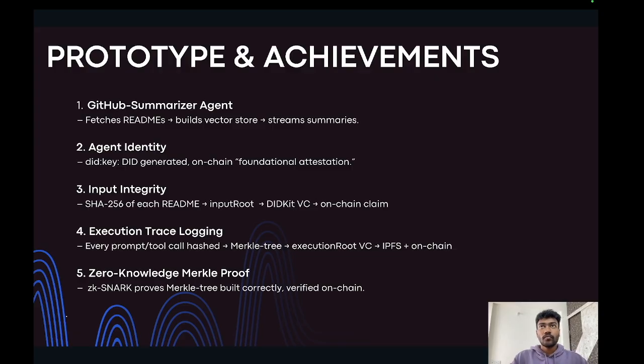Then we do the input root computation. So what is input root computation? We basically take the README files from all these GitHub repositories, hash them, and produce a single input root digest, and then we wrap the input root in a W3C compliant verifiable credential. We are using the library DIDKit and the DIDKit CLI for doing this, and we sign it with the AI agent's DID key.